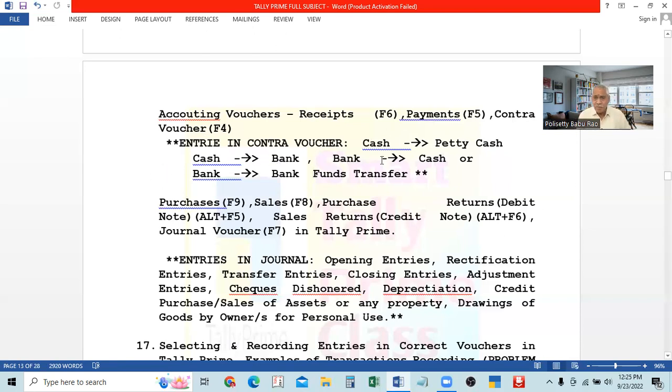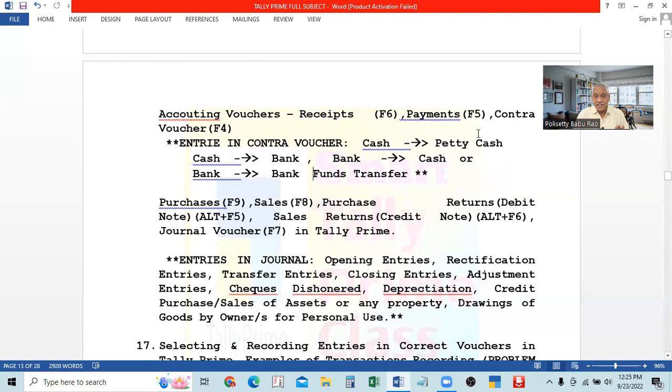This is simply like putting money from one pocket to another pocket. Keeping money in one pocket, taking the money, and putting it in another pocket. It is like that. That is why they are only opposite to each other. They are not going out anywhere. Money is not going anywhere. That is why these transactions are entered in contra voucher. Cash or bank account only.